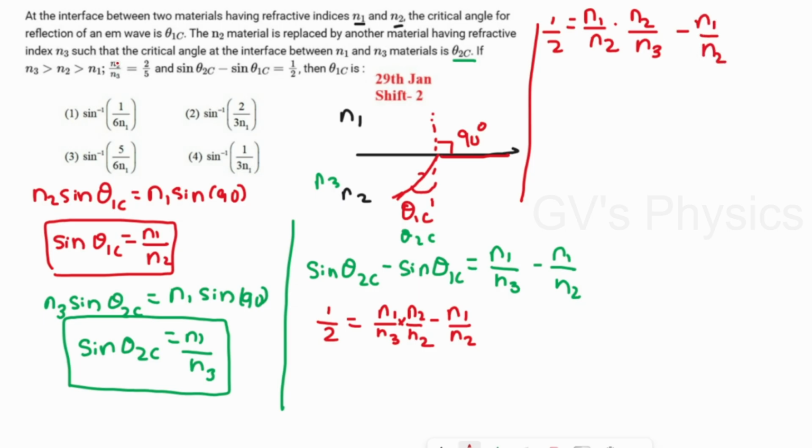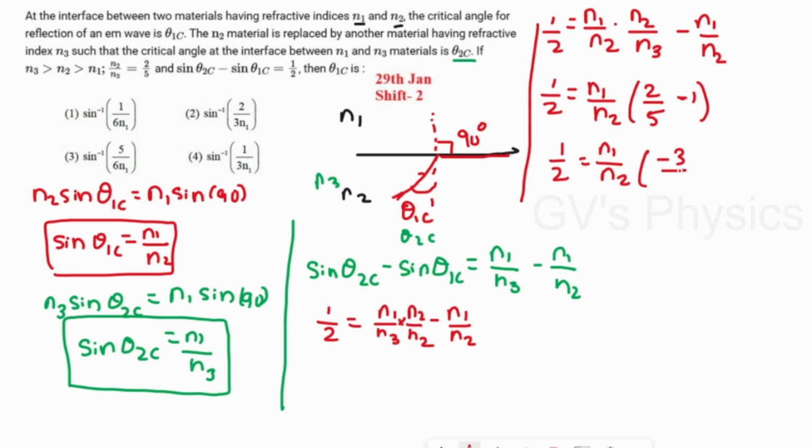We know n2 by n3 is 2 by 5. So 1 by 2 is equal to, taking n1 by n2 as common, n1 by n2 into (2 by 5 minus 1). So 1 by 2 equals n1 by n2 into, if you cross multiply, minus 3 by 5.